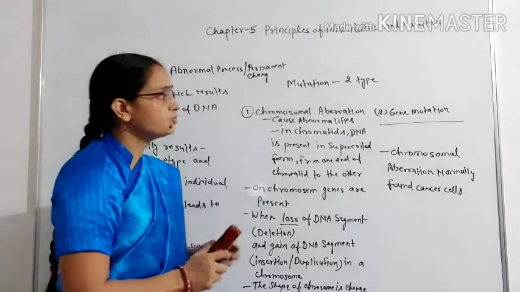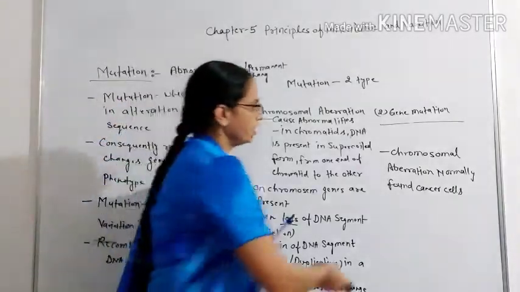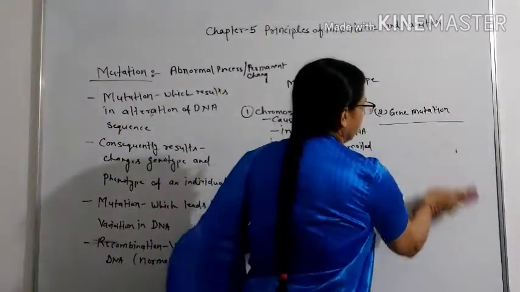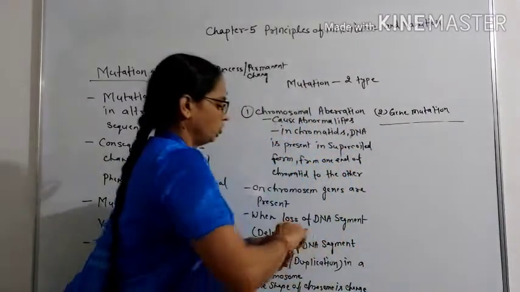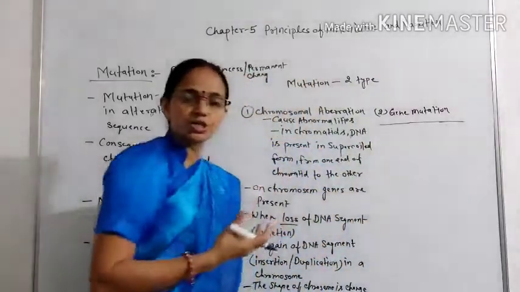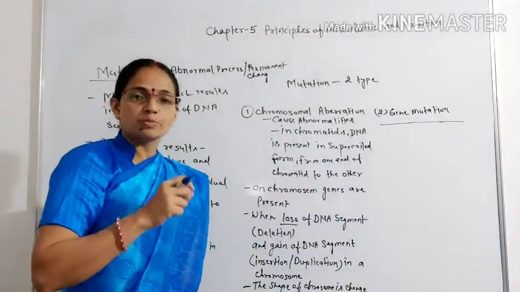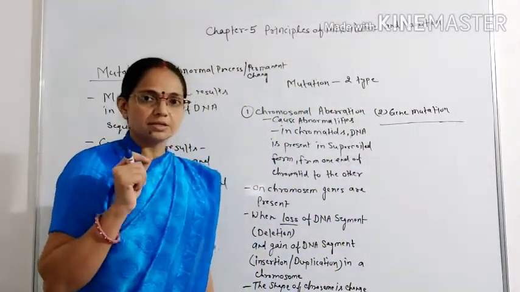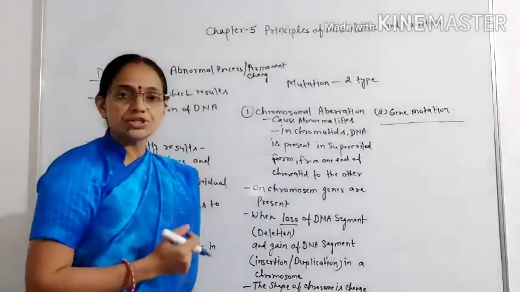Okay, the next mutation type is gene mutation. What is gene mutation? Gene mutation is when the mutation occurs in the nitrogen bases present on DNA. So this is called gene mutation.